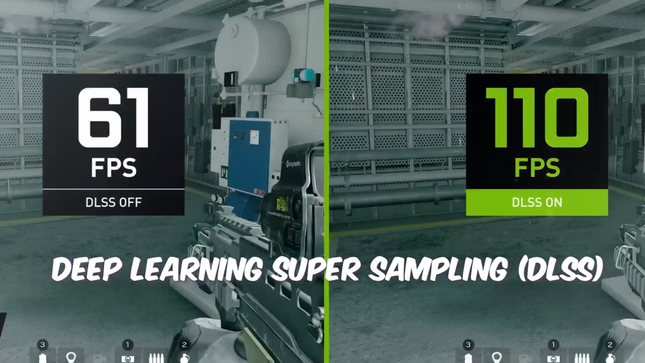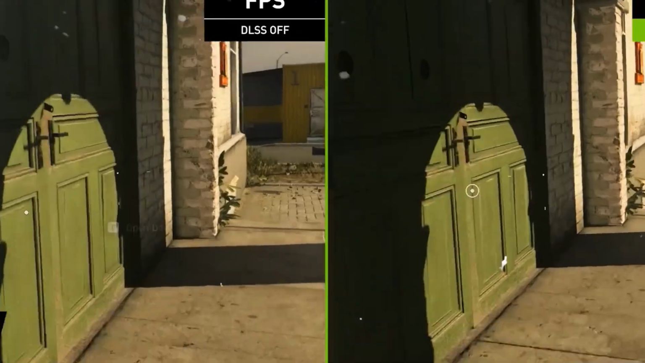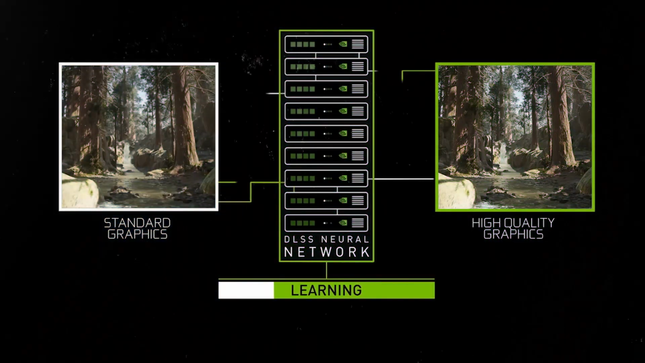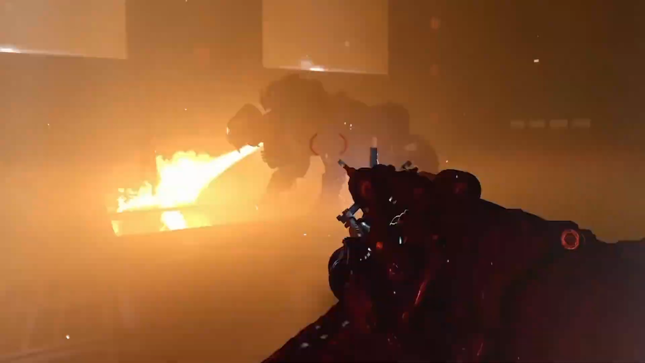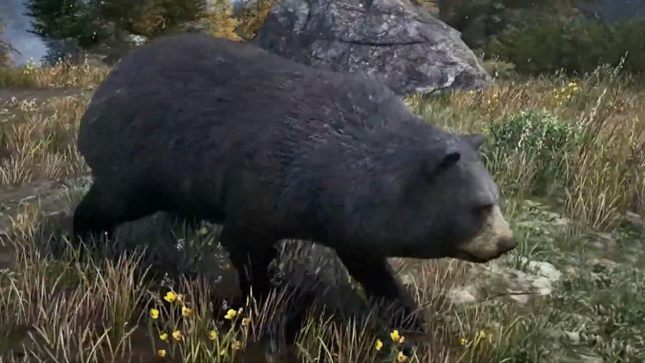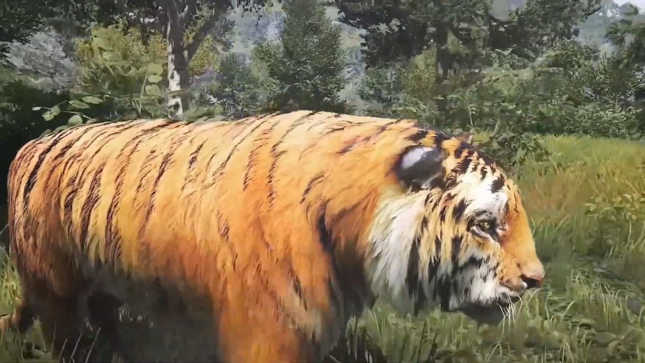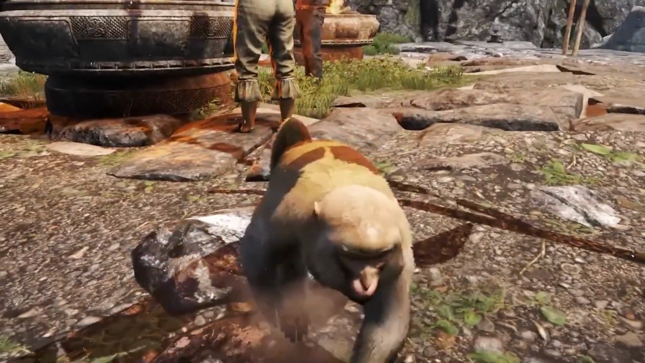Deep Learning Supersampling (DLSS). This is a technique that uses deep learning, which is a type of AI that learns from data and experience, to enhance the resolution and quality of game images. It can improve the performance and efficiency of games by reducing the workload of the graphics card. Hairworks. It simulates the movement and appearance of hair, fur, and feathers. It can create realistic and dynamic hair effects for characters and animals.